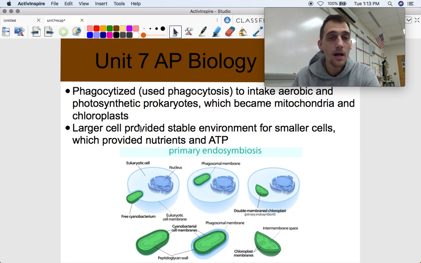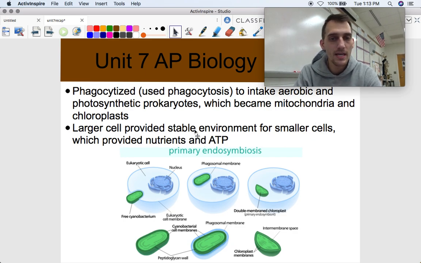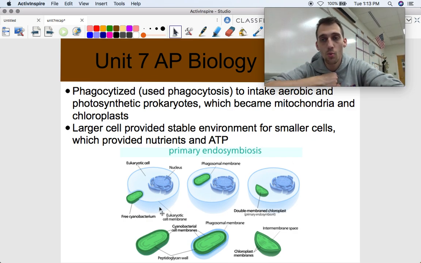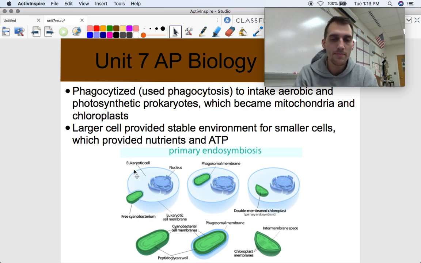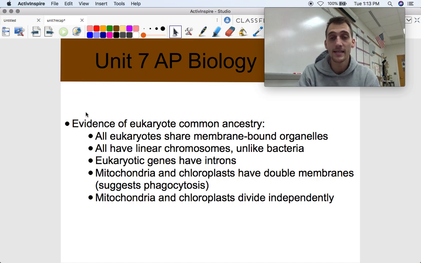But anyway, the larger cell provided a stable environment for the smaller cells, which provided nutrients and ATP. So yeah, they work together. It's called mutualism. One cell took in at least one other one at a time, and they started to live together, kind of live inside each other, but together, and provide mutual benefit. And that would be the first ancestral eukaryote. And all eukaryotes, that means you and I, fungi, elephants, grass, flies, all descended from that common ancestor.